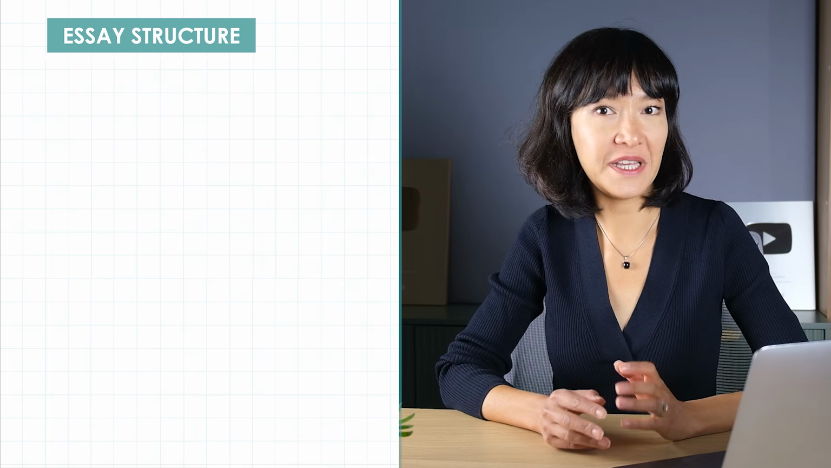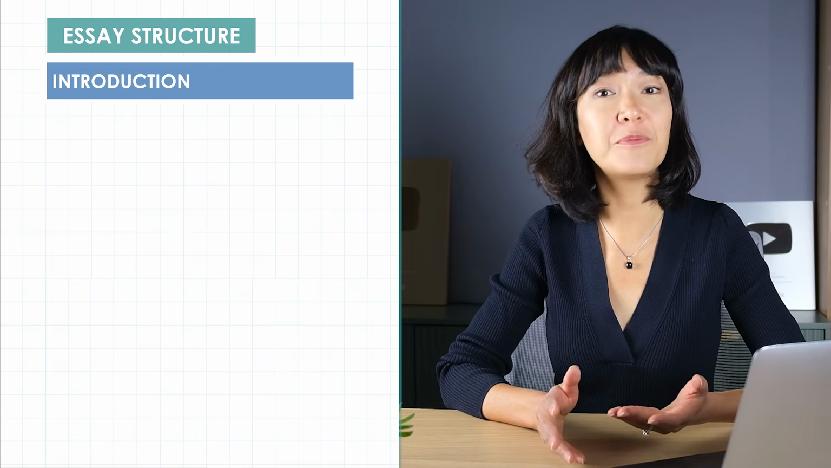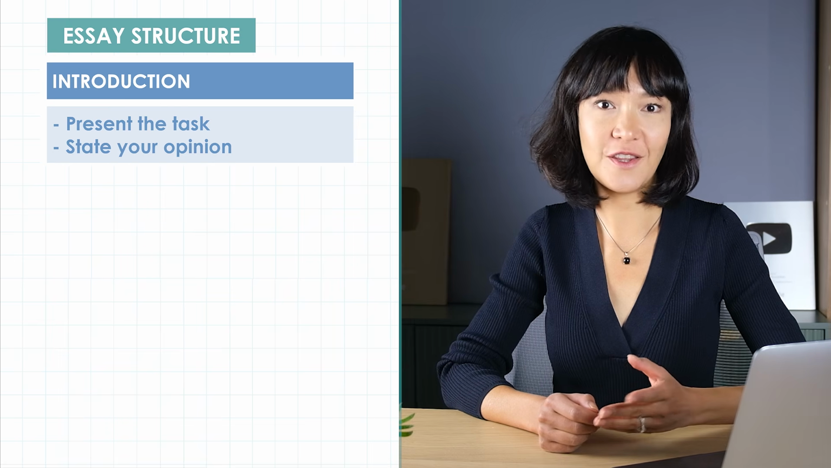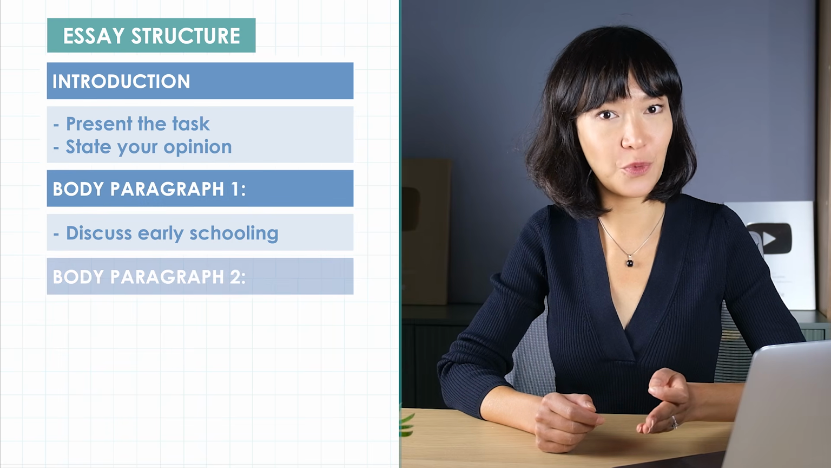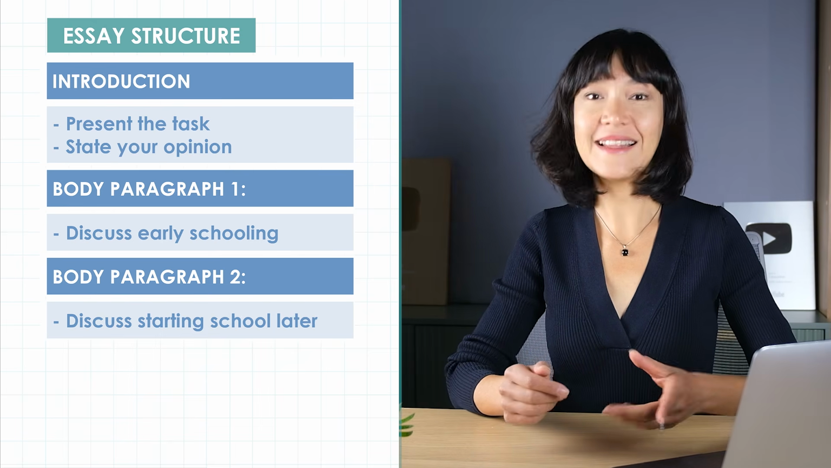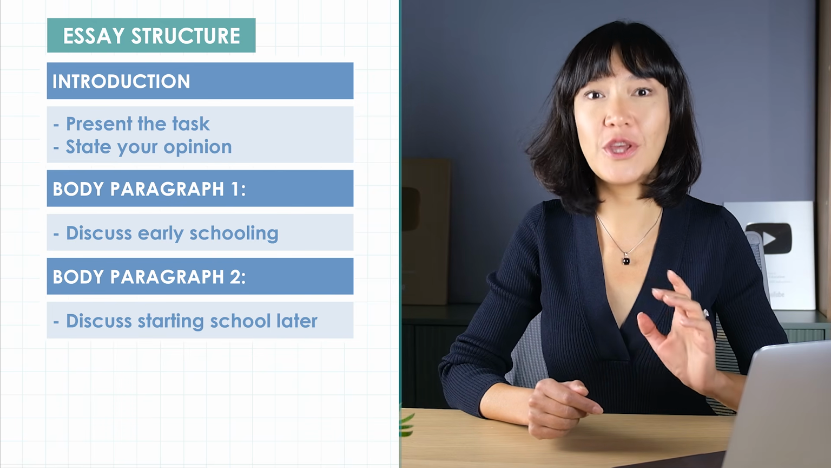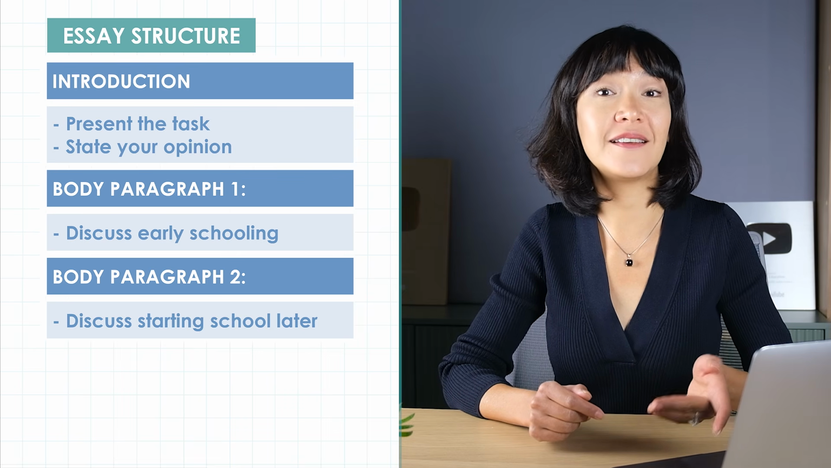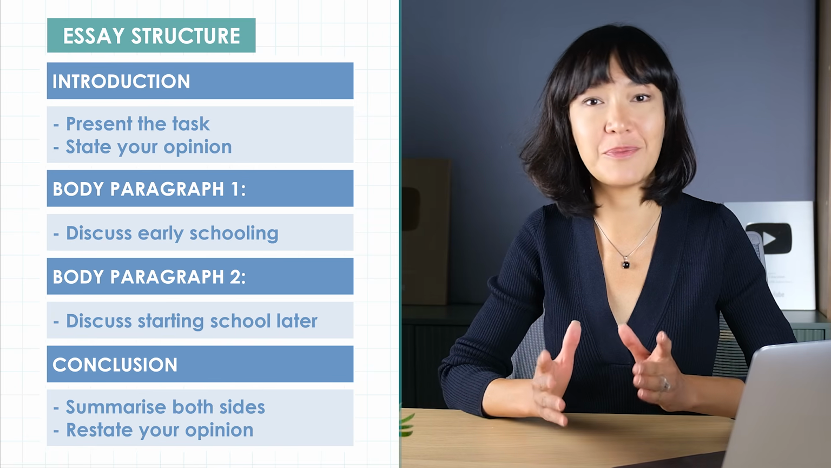To make sure we meet it, we'll follow a simple structure. In the introduction, we'll present the task and state our opinion. Then in the first body paragraph, we'll discuss early schooling. In the second body paragraph, we'll discuss starting later. And when writing your body paragraphs, don't forget to say what you think about those views. And finally, in the conclusion, we'll summarize both sides and restate our opinion.